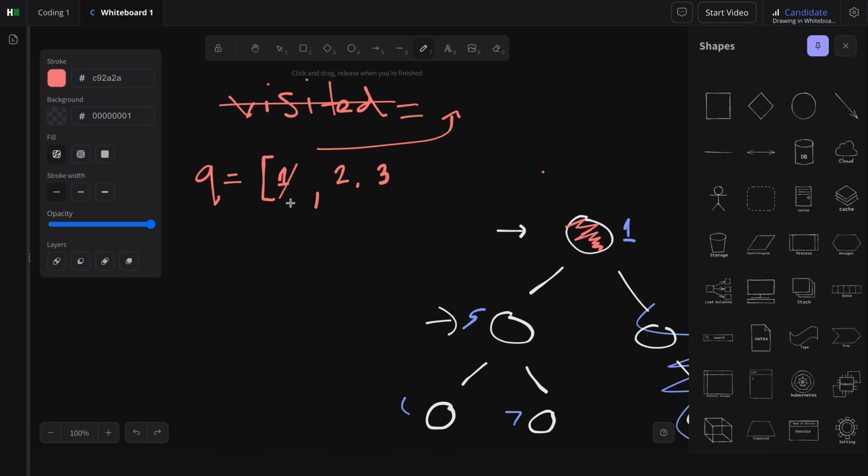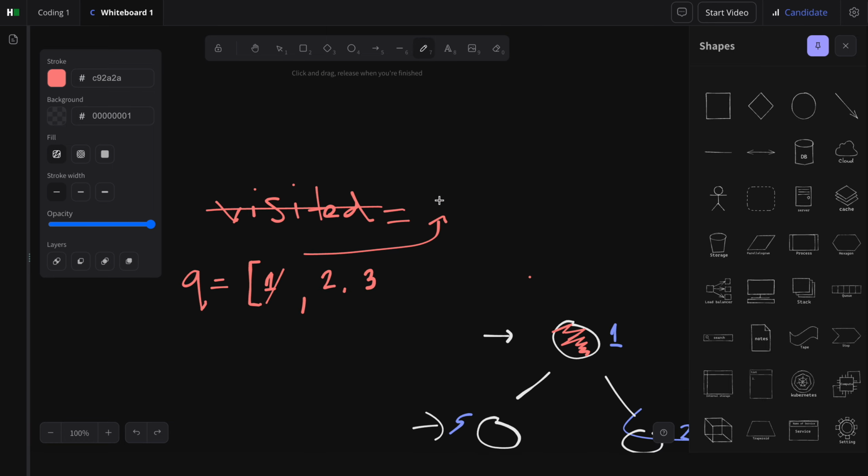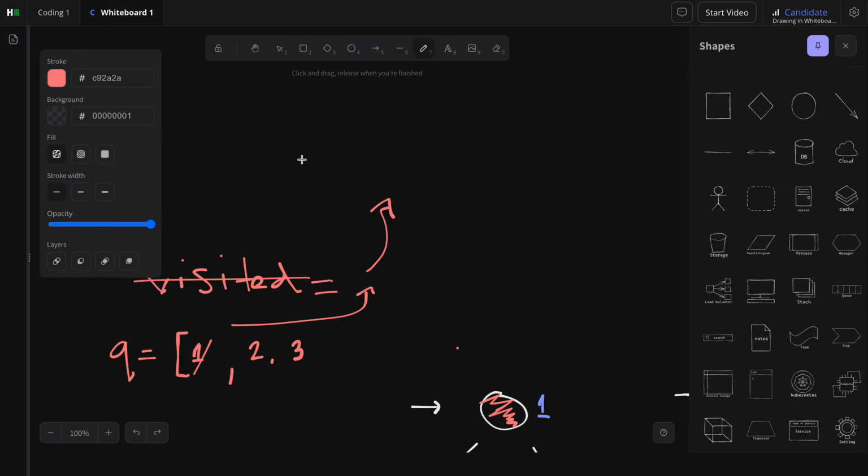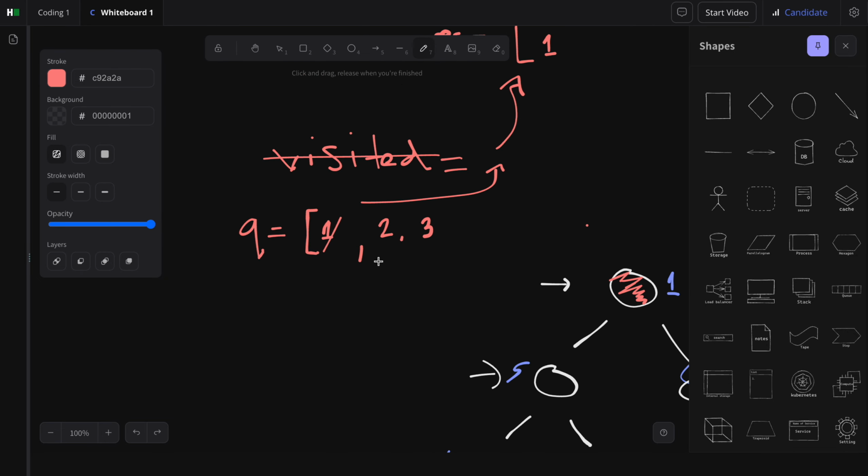What we do need to do at this stage, not visited, but we need to add it to our results list because this is the rightmost element, right? And then from this portion right here, we know 3 is actually the one that should come up.